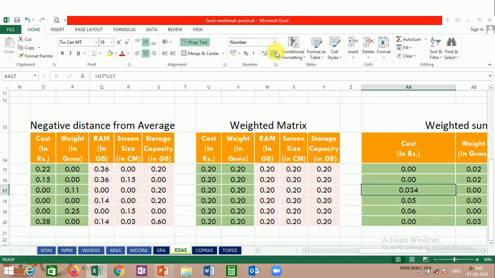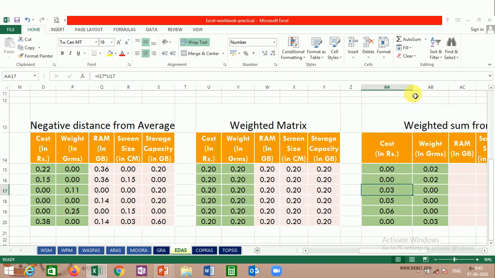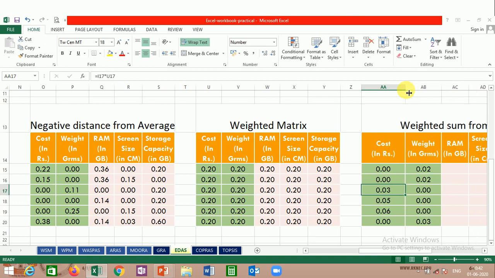We have just shrunk that value to permit only 2 digits after the decimal point. It all goes with the precision value of your investigation. So you can keep 2 digits after the decimal point, or you may increase the decimal digits also. Okay, so this is for positive distance.